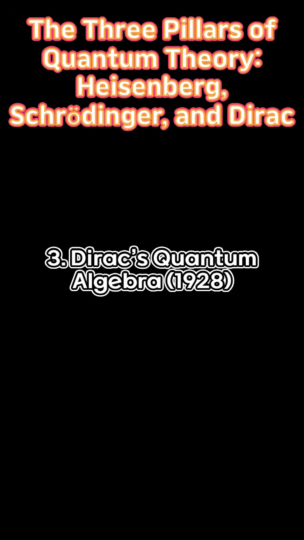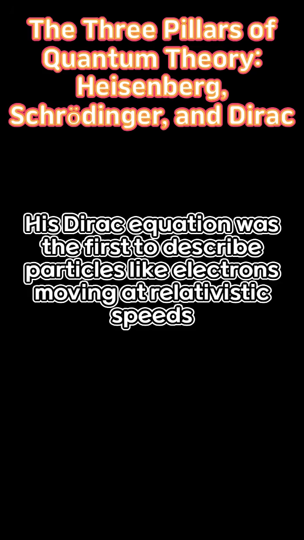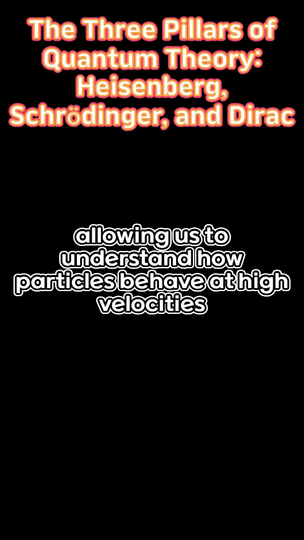3. Dirac's quantum algebra, 1928. Paul Dirac made crucial contributions by bridging the gaps between quantum mechanics and relativity. His Dirac equation was the first to describe particles like electrons moving at relativistic speeds. This was a huge leap because it combined quantum mechanics with Einstein's theory of relativity, allowing us to understand how particles behave at high velocities.